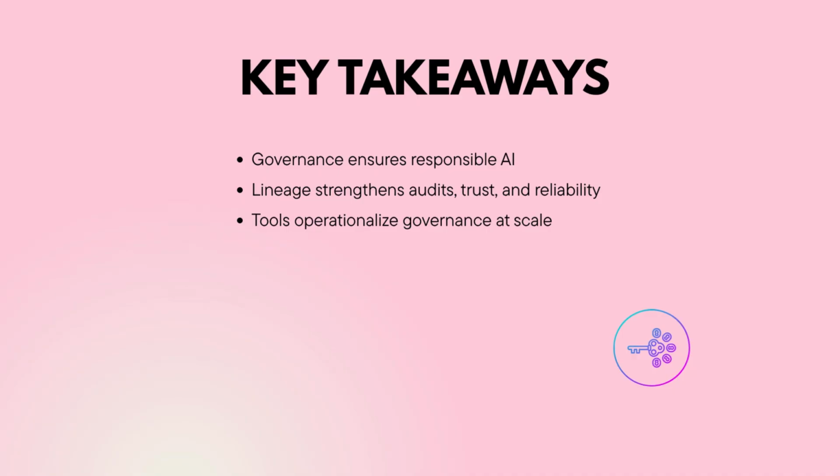All right, so this marks the end of this lesson. We went through the foundations for responsible AI. By tracing where data comes from, how it is used, and where it flows, organizations build systems that are transparent, auditable, and resilient. With tools like metadata stores, feature stores, and provenance logs, governance becomes actionable at scale.